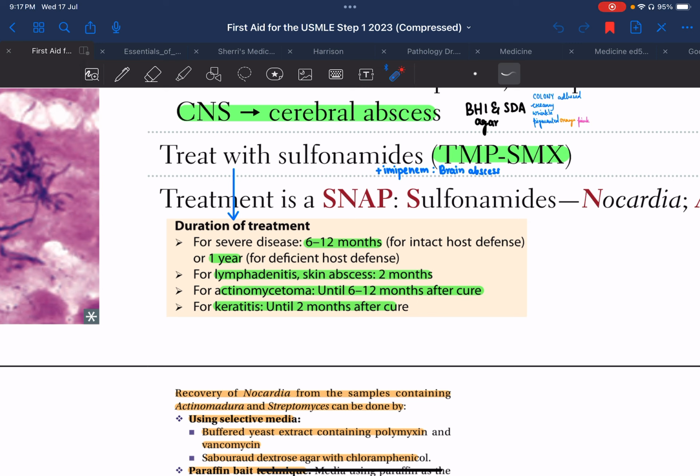If there is lymphadenitis or skin abscesses, then the treatment is for 2 months. If there is actinomycetoma, which is Madura foot disease, we continue for 6 to 12 months after it is cured. And if there is keratitis, we continue the treatment up to 2 months after cure. That means for these two, cure has taken place. For actinomycetoma we have given the drug, and after that also for 6 to 12 months, and for keratitis after that also for 2 months.